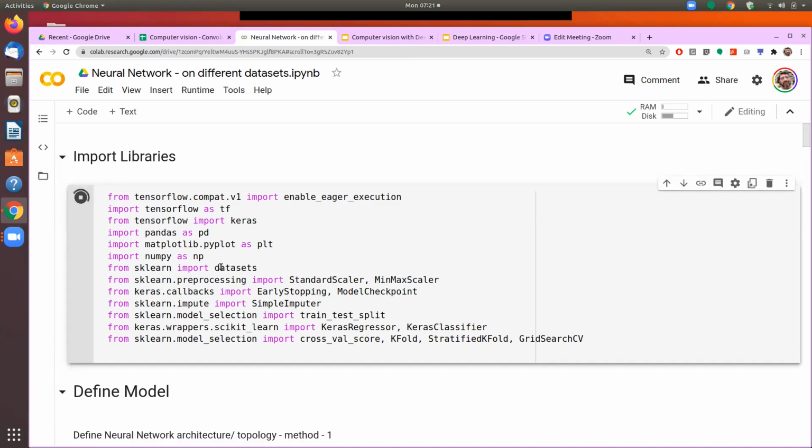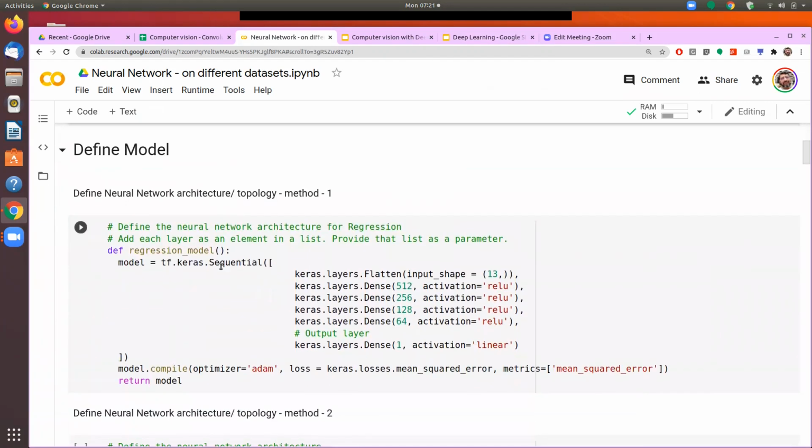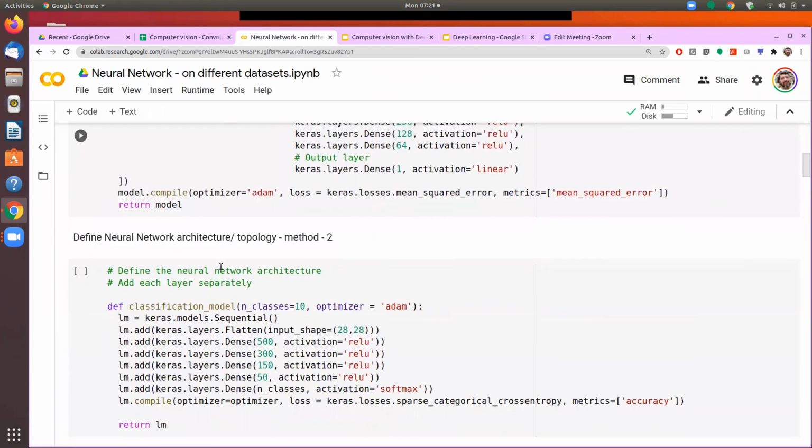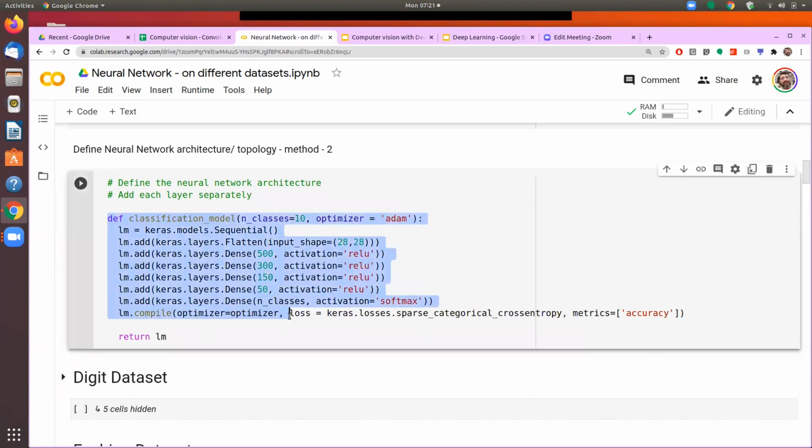So after having done those imports, then we define the model. There are two ways that you can define the model. Last time we had seen this way of defining the model. Now I have just put that into a function so that this model can be called again and again. But the process of definition last time was that we define a variable and then instantiate that. So the model that we are going to create is going to be a sequential model where there would be several layers stacked one after the other.